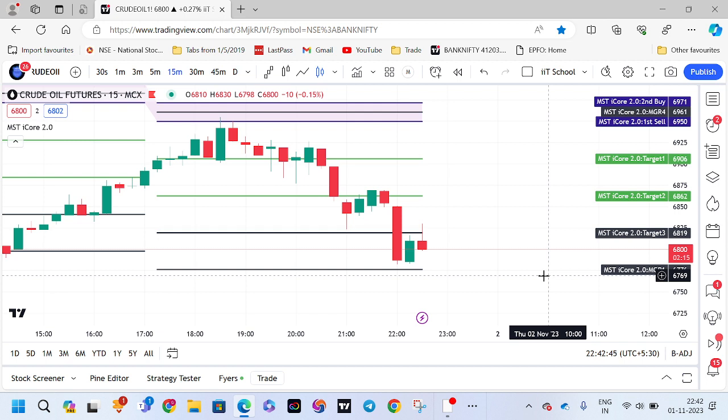Along with this, we have taught you a very good strategy, R3C, and some candlestick patterns. Wherever you find such a pattern, don't miss the trade.